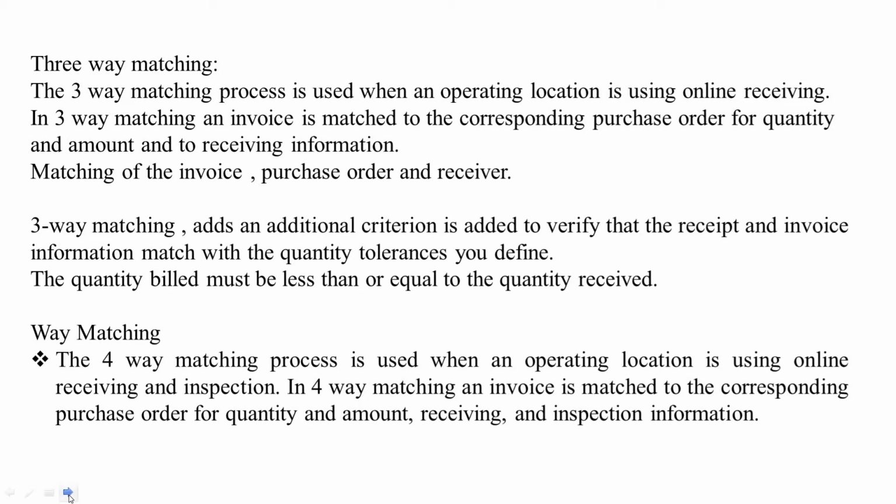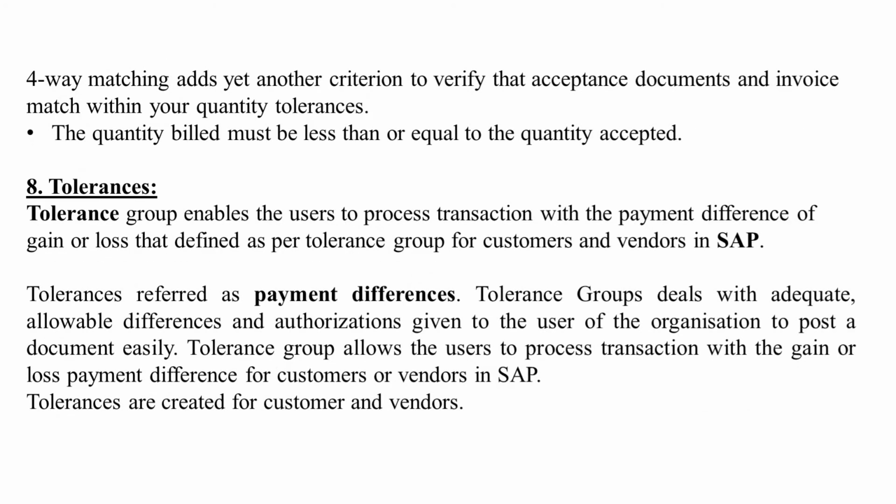Four-way match. The four-way matching process is used when an operating location is using online receiving and inspection. In four-way matching, an invoice is matched to the corresponding purchase order for quantity and amount, receiving and inspection information. Four-way matching adds yet another criterion to verify that acceptance documents and invoice match within your quantity tolerances. The quantity billed must be less than or equal to the quantity accepted.